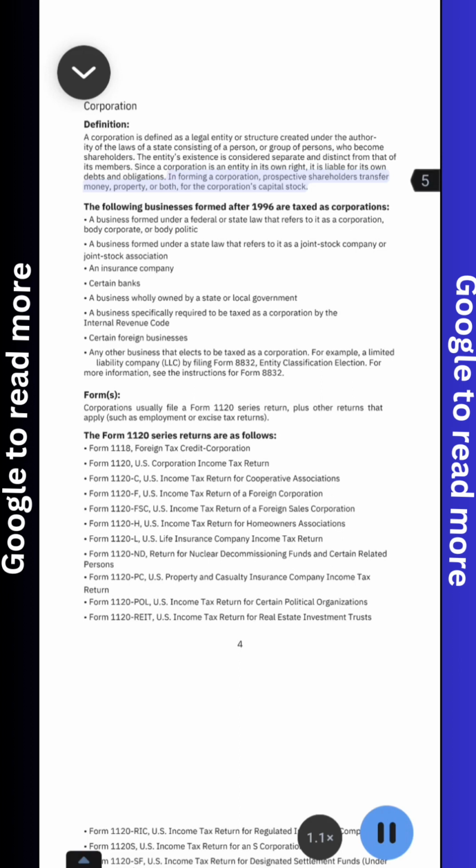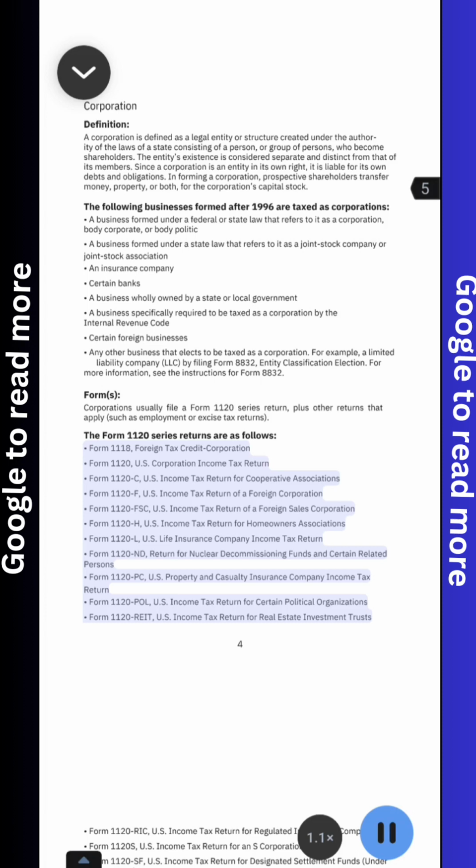Form 1118, Foreign Tax Credit Corporation. Form 1120, U.S. Corporation Income Tax Return. Form 1120C, U.S. Income Tax Return for Cooperative Associations. Form 1120F, U.S. Income Tax Return of a Foreign Corporation. Form 1120 FSC, U.S. Income Tax Return of a Foreign Sales Corporation. Form 1120H, U.S. Income Tax Return for Homeowners Associations.